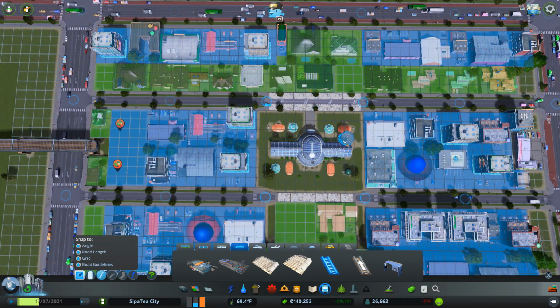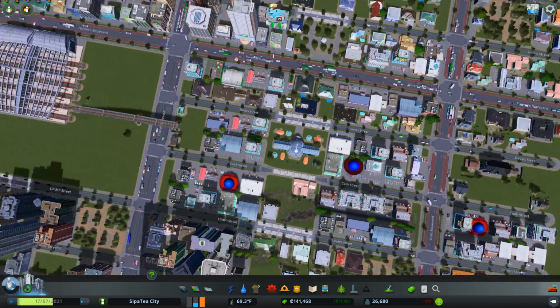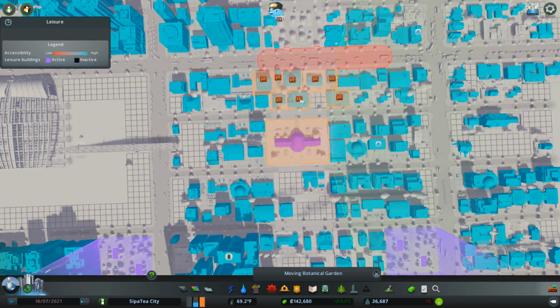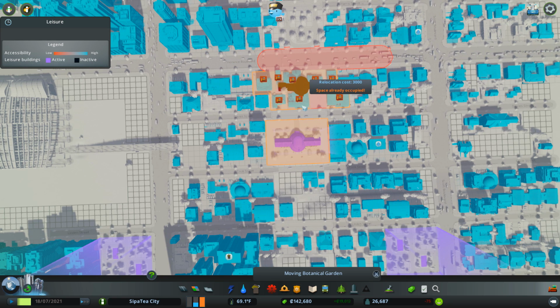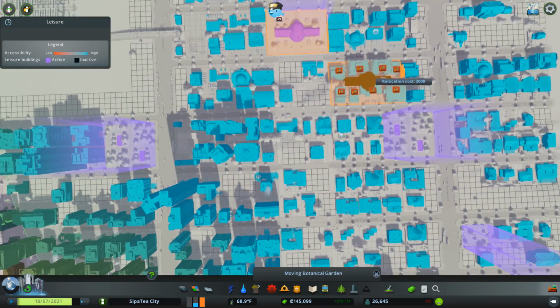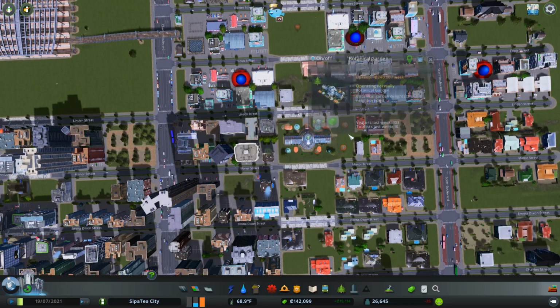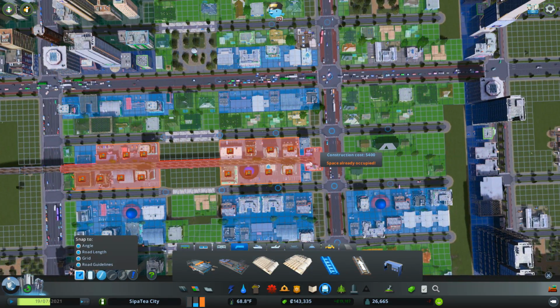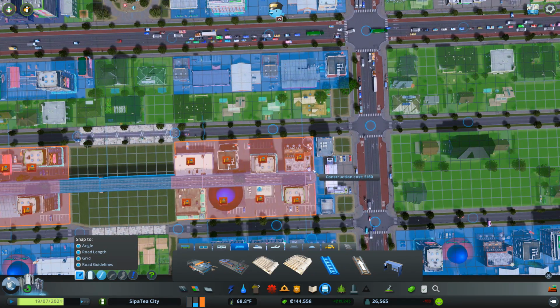Oh, what have we got here? Oh, there's a load of stuff down the middle here again, which I'd forgotten about. Can we move this to the other side? People may not be pleased about it. Space already occupied. There's a park there. Where could we move this to? There. There we go. Thank you. Some people are unhappy. Some people are happy. Isn't that the way it always goes?